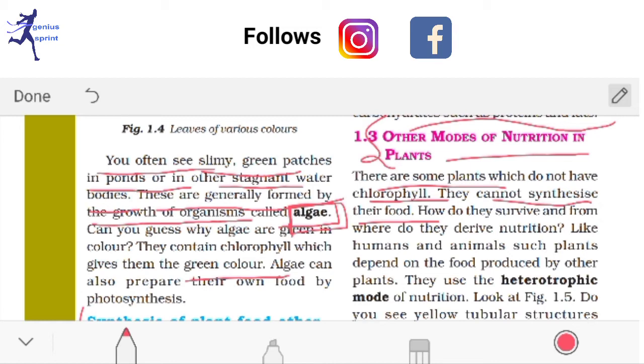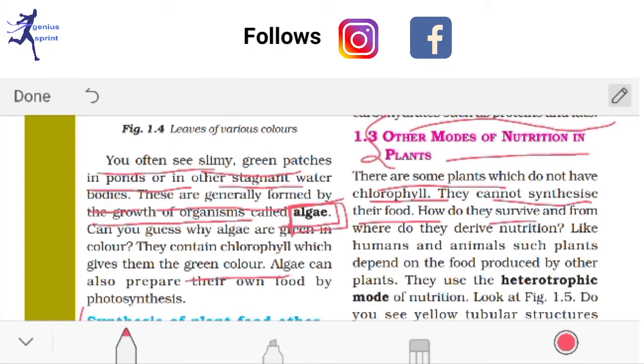Yes, some plants which are not green in color, basically ornamental plants, do not have chlorophyll. Something else, maybe chromoplast or leucoplast, etc., organelles are present in these plants, for which they do not have the green color. So they have to obtain their food in another way.